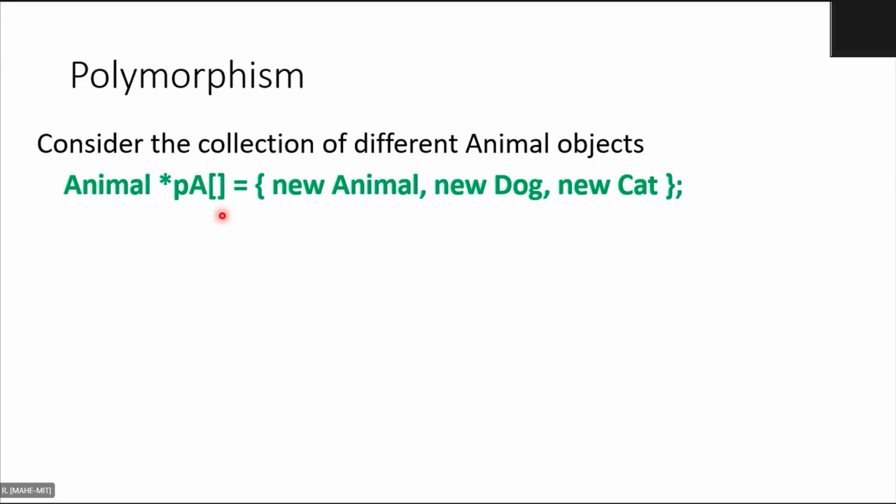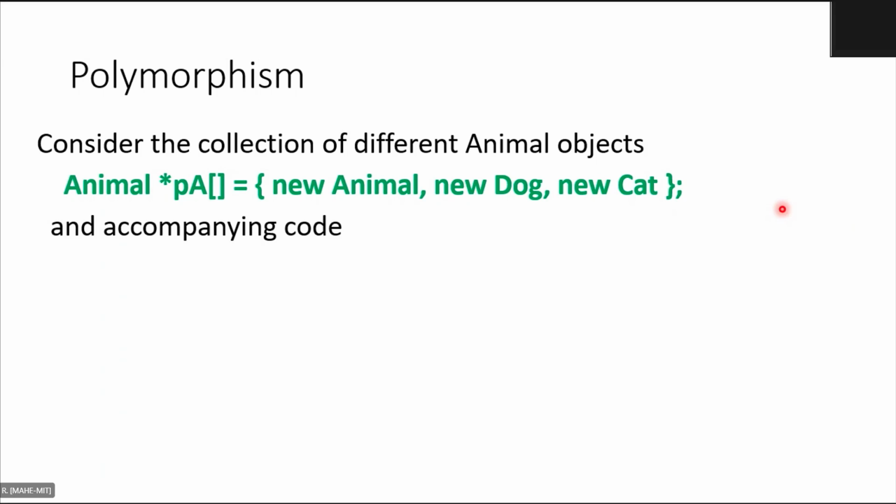Animal pointer type, and it's an array of animal pointers. New animal, new dog, new cat. Because dog is an animal, cat is an animal, so I can easily assign the base class pointers to these derived classes. Very simple and clear. It is valid. It is legal.